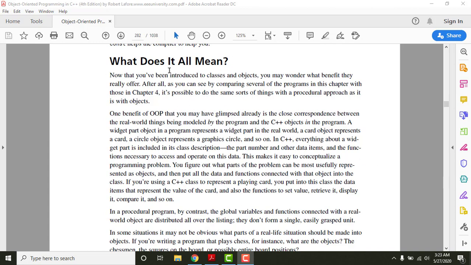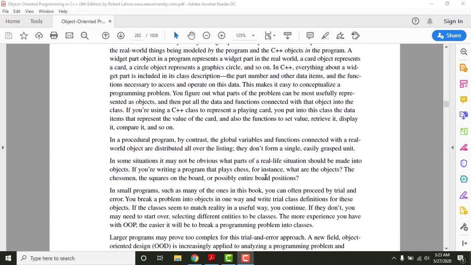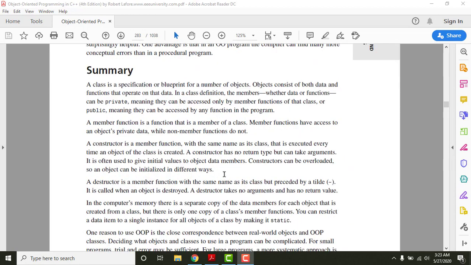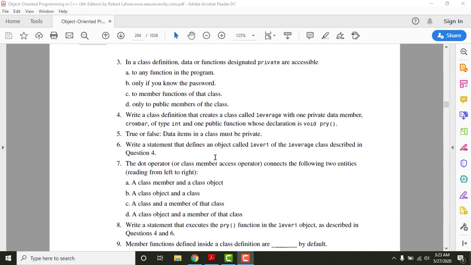I suggest that you should read the section on what it all means. It will basically conclude this chapter, and I strongly suggest that you should solve the exercise questions of this chapter.